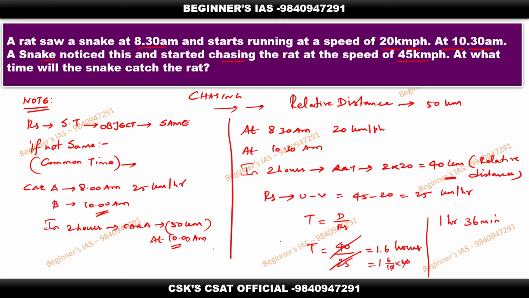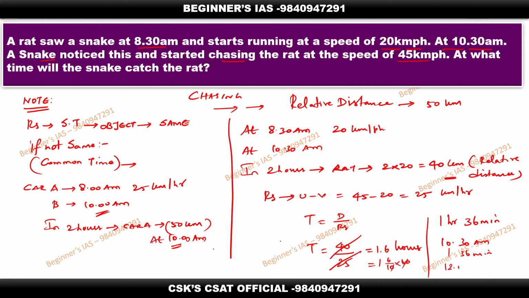Now after finding this, what is the time? After 10:30, 1 hour 36 minutes later, the snake catches the rat. So 10:30 a.m. plus 1 hour 36 minutes: 10:30 plus 1:30 is 12, then 6 minutes.